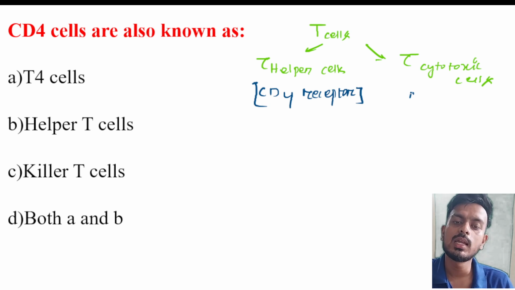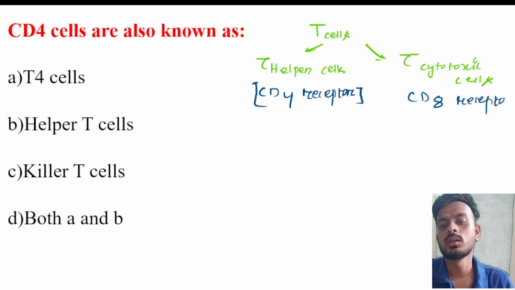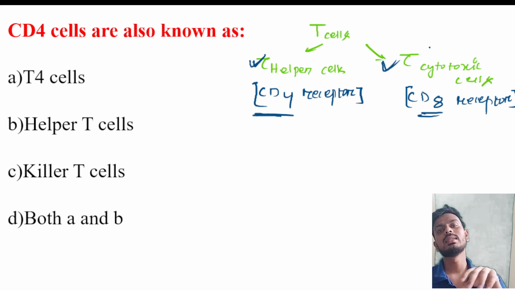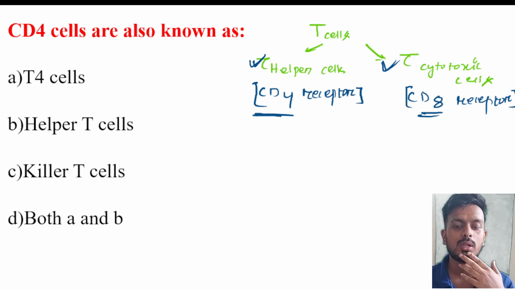Similarly, a T cytotoxic cell has the CD8 receptor. So these are the two different types of receptors present in T cells, which are responsible for distinguishing whether it is a T helper cell or a T cytotoxic cell. That will be decided by these two things.